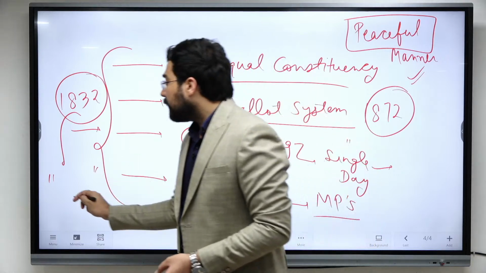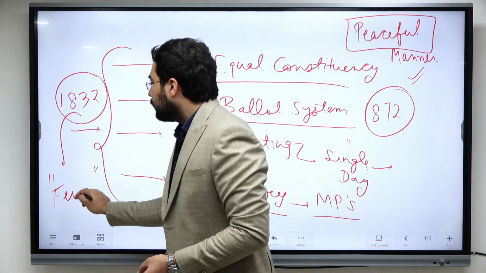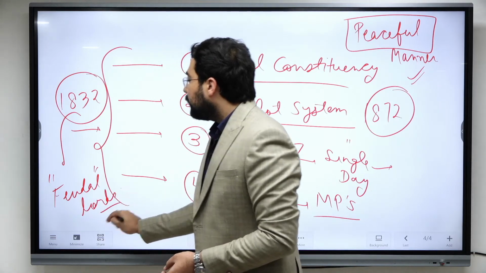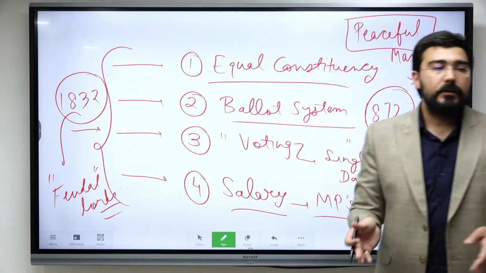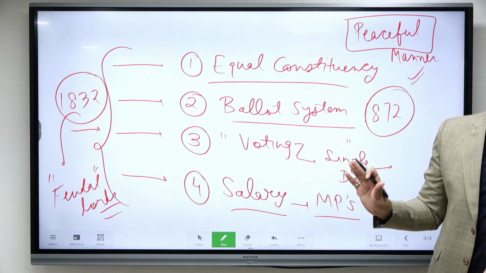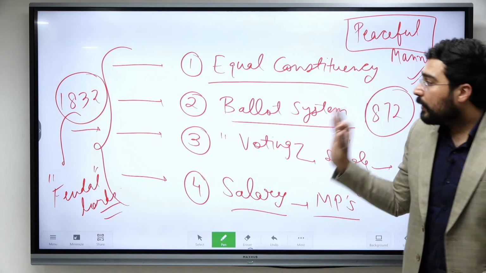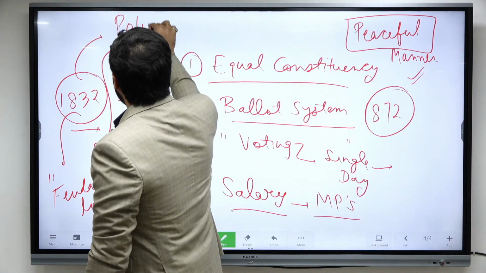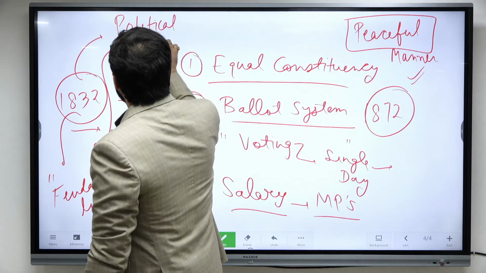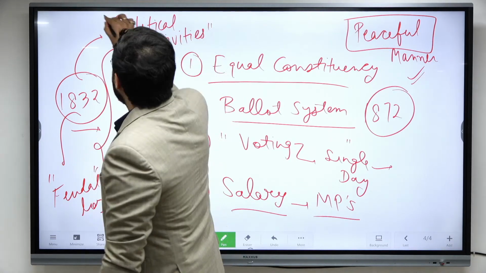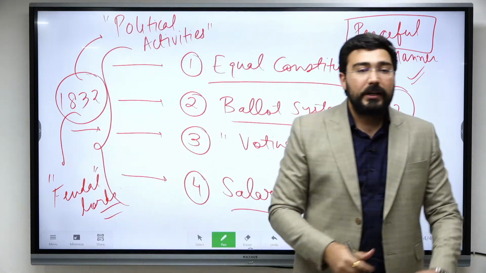Okay, many of them were feudal lords. So this reform of 1832 changed the hands of sovereignty from feudal lords all the way up to the middle class. So this was the biggest impact. Because of this act of 1832, political activities increased. Okay, people started creating political parties.